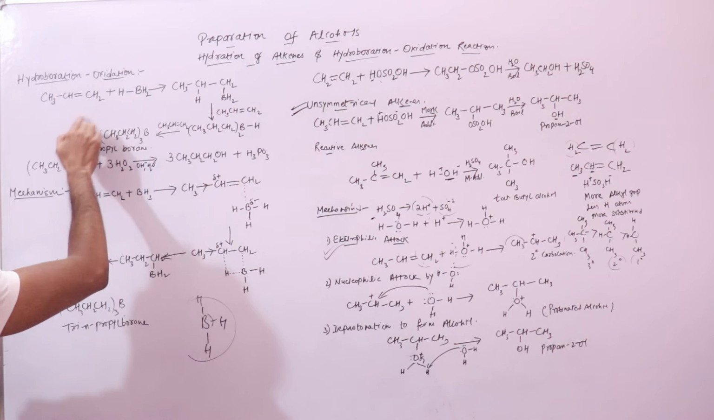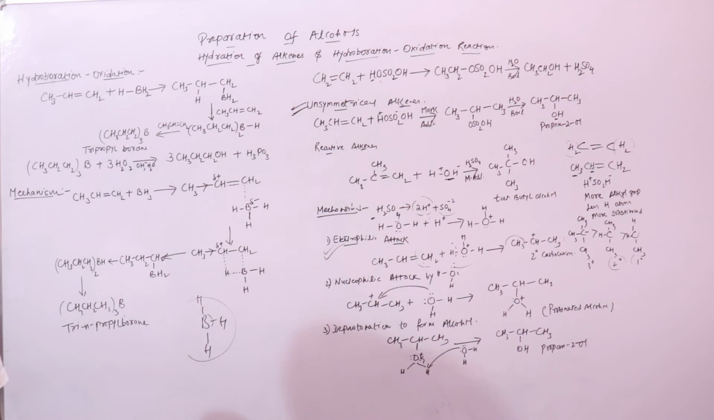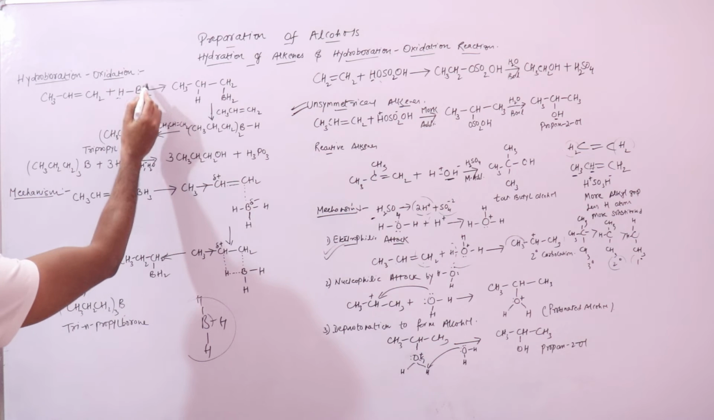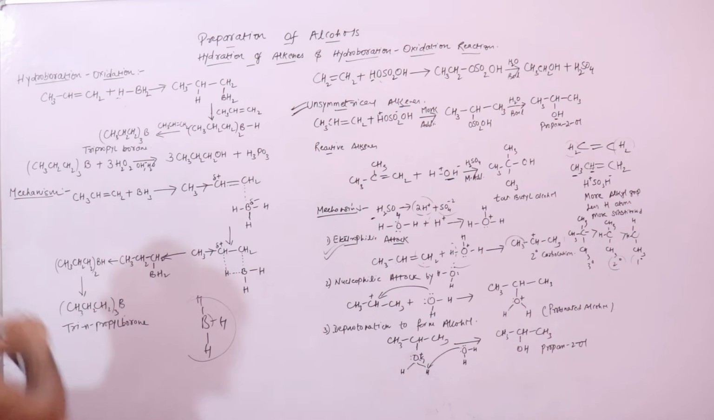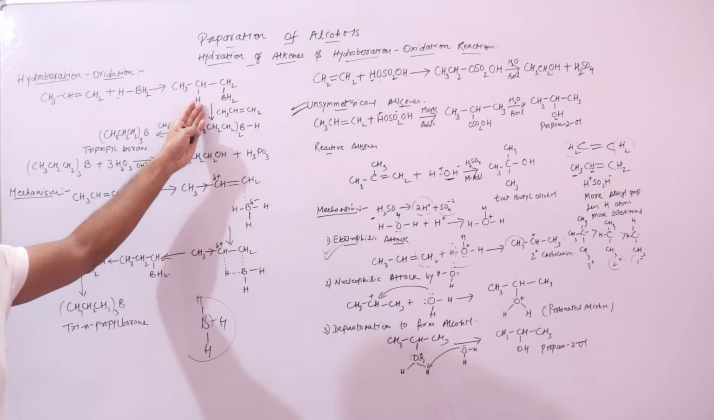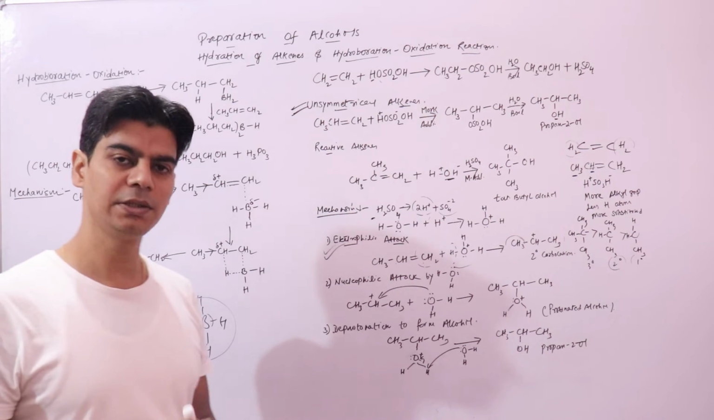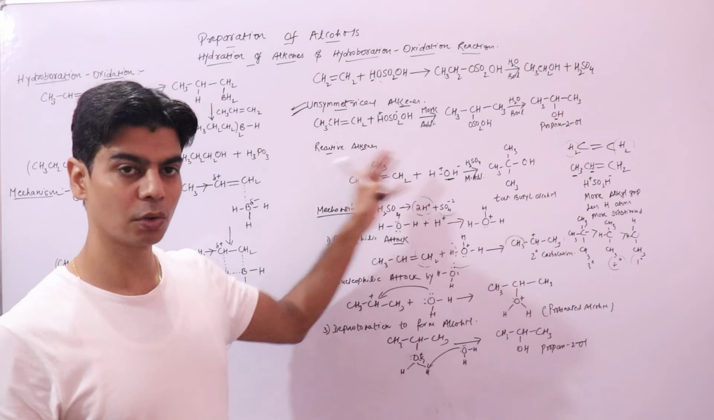Now this borane will add across this double bond, where this hydrogen will add to this carbon and this borane will add to the CH2, to form this addition product, right? Remember, these reactions are addition reactions across a double bond, this one also and this one also.